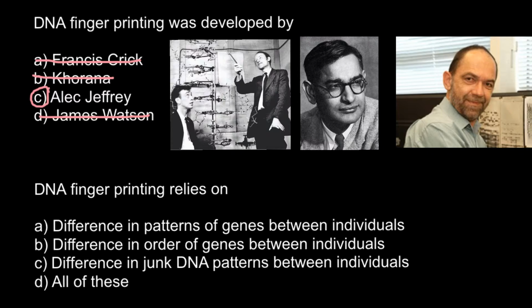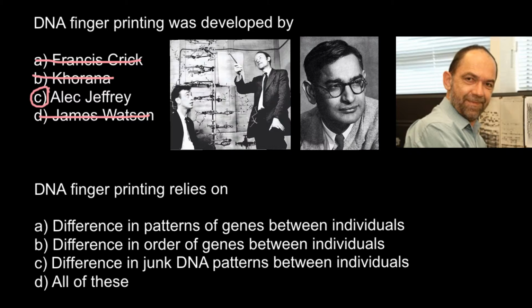And next question. DNA fingerprinting relies on, and once again here are the four answers to choose from. Answer A, difference in patterns of genes between individuals. Answer B, difference in order of genes between individuals. Answer C, difference in junk DNA patterns between individuals. And answer D, all of this.